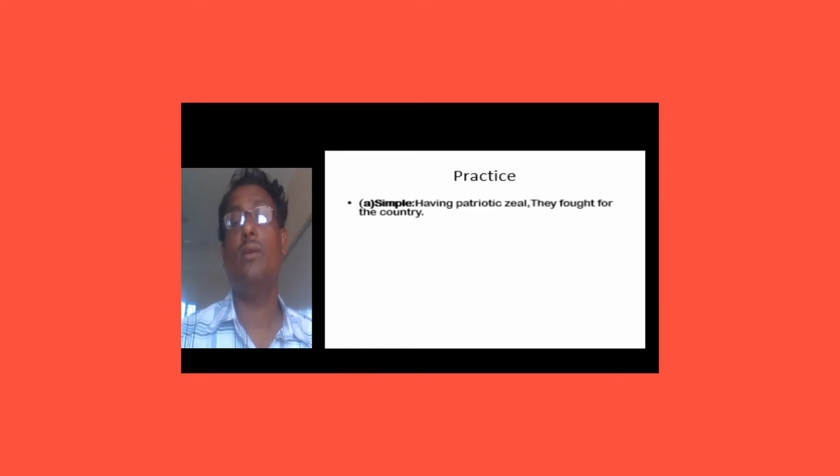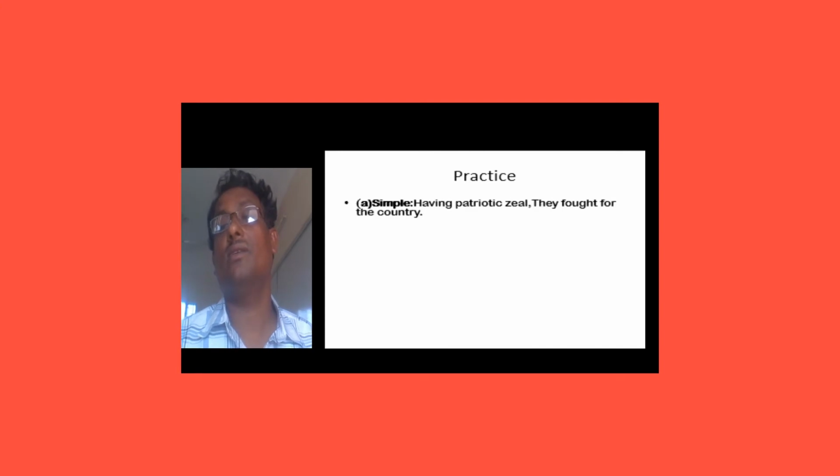So, we practice for you: Having patriotic zeal, they fought for the country. Have plus ing, having patriotic zeal, they fought for the country. I think you have completed the sentence. You have transferred the sentence from simple to compound already. So, what should be the compound form of it?